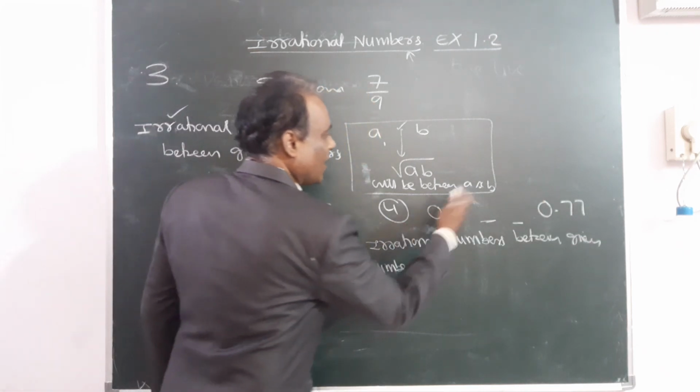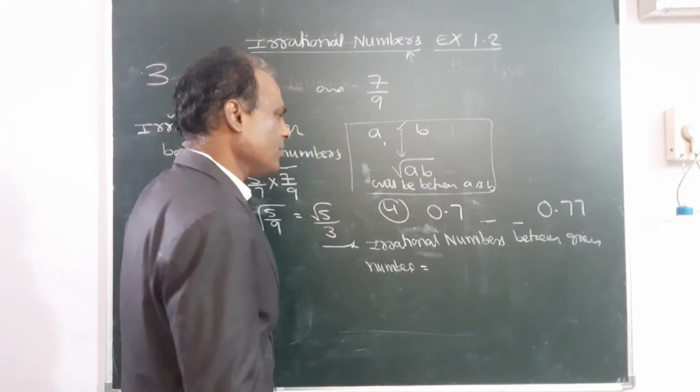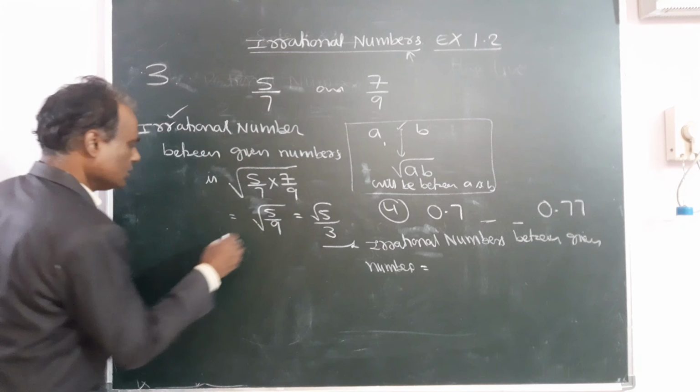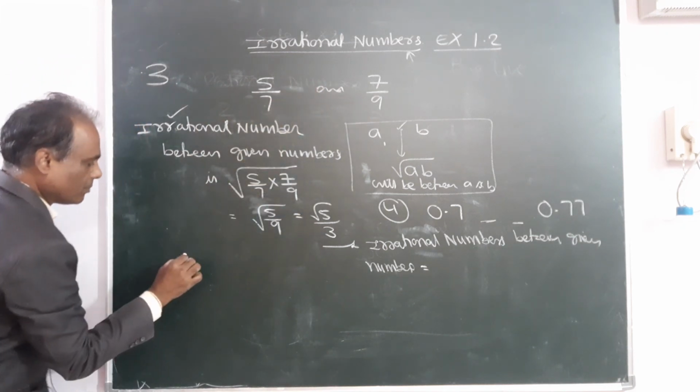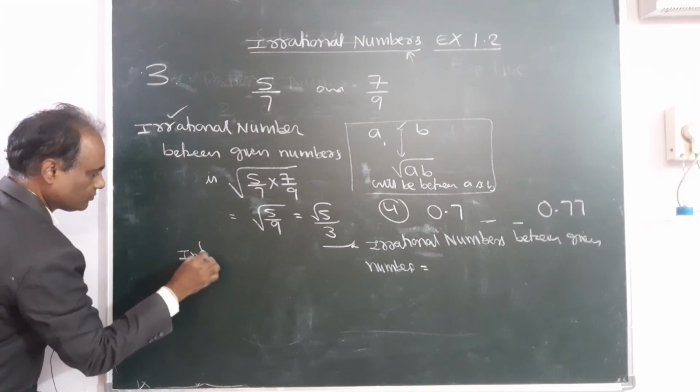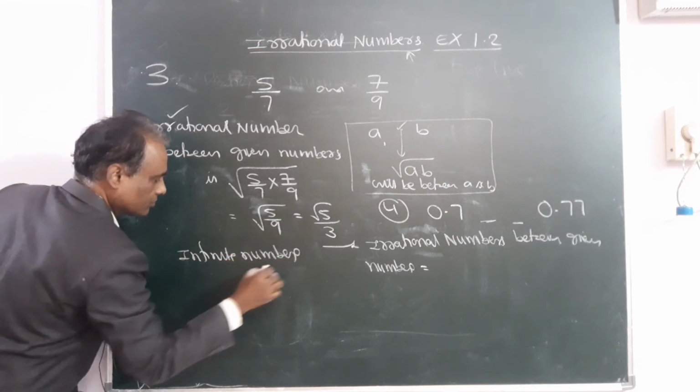Any number we can write. Infinite numbers exist. Here also only one answer we got, but in between these two infinite numbers exist.